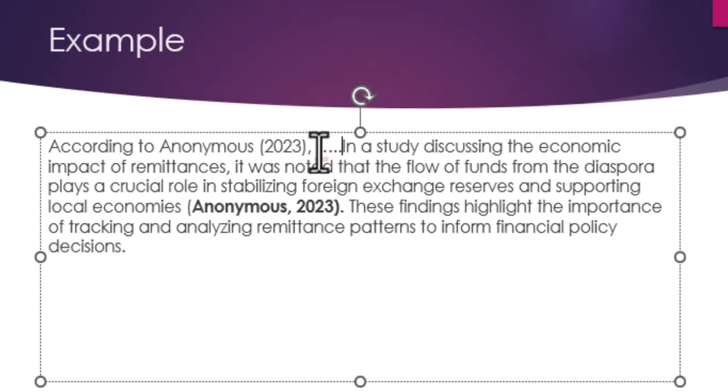So you can see that this word anonymous has been used there. So that is how you cite an unknown author in APA 7.